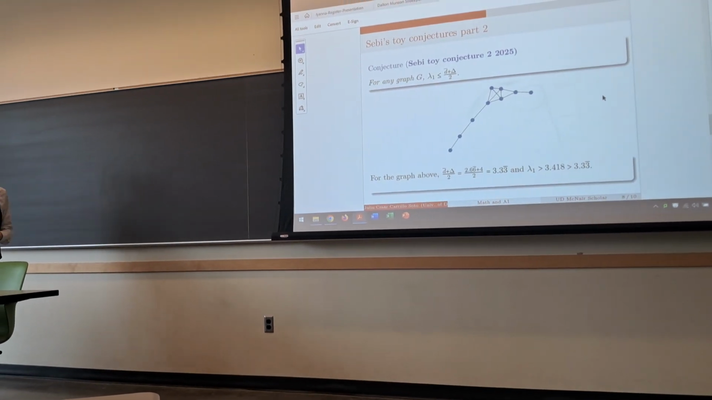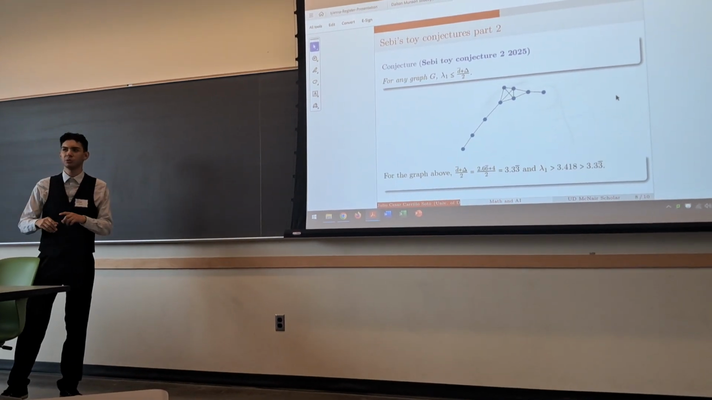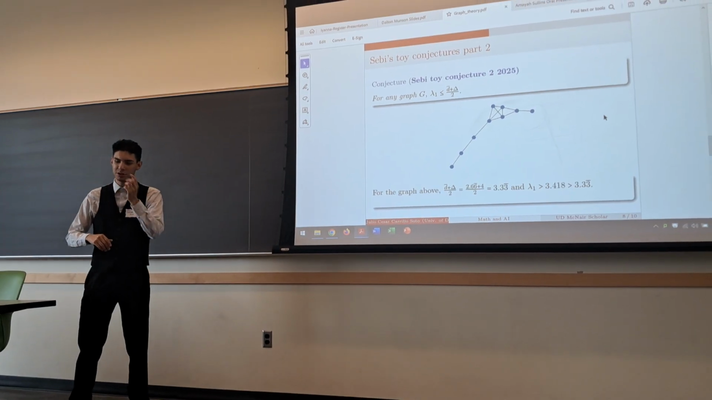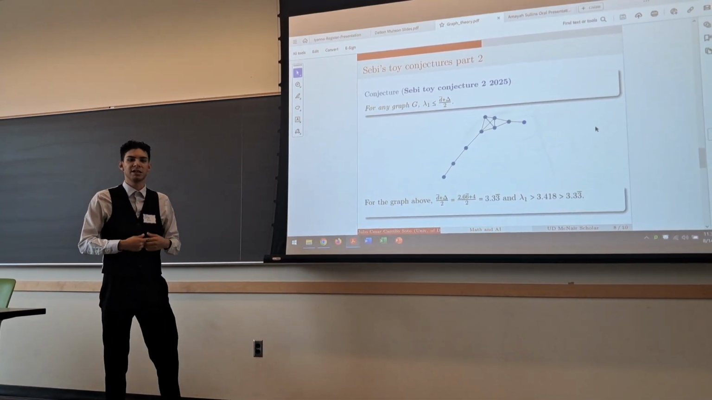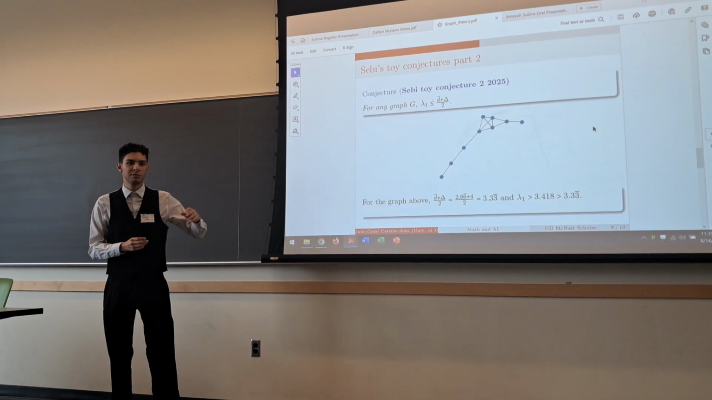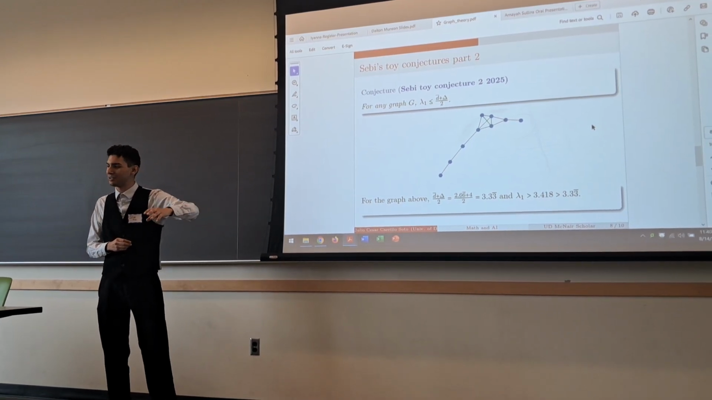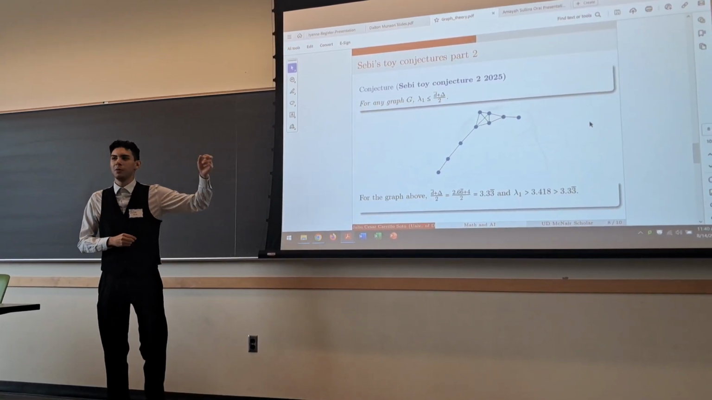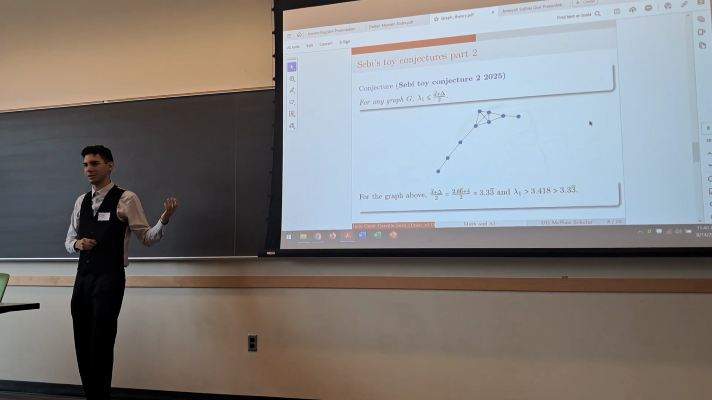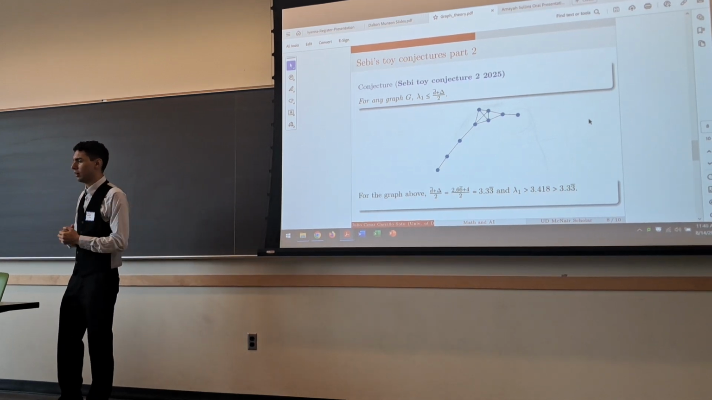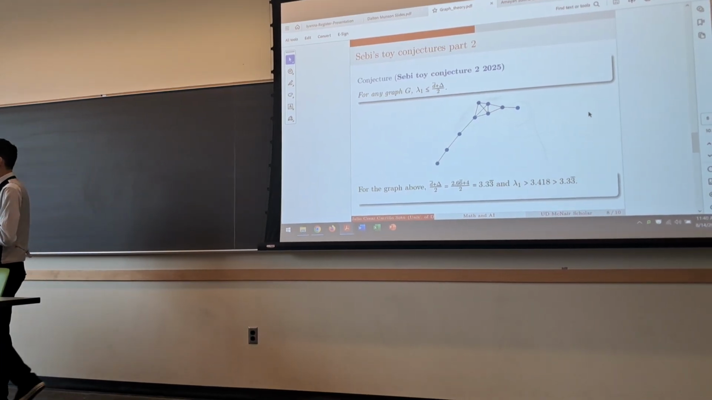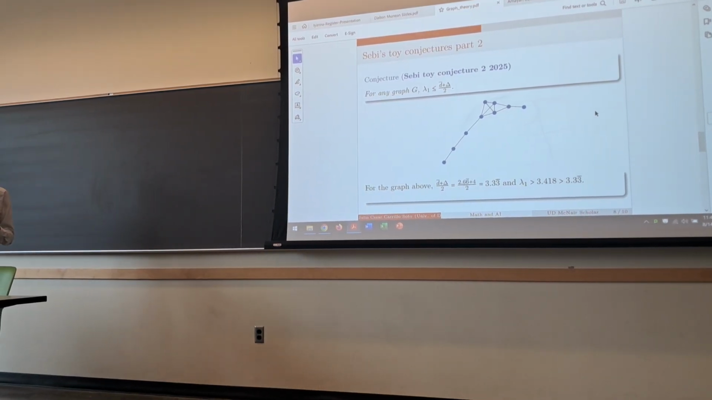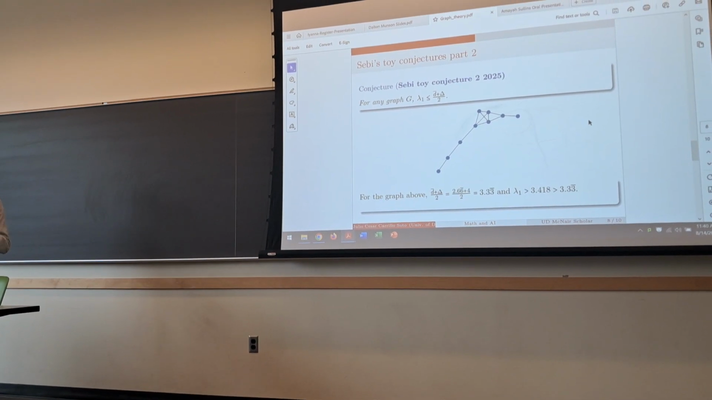Our second toy conjecture is essentially the exact same thing, but with the inequalities switched. That states that the largest eigenvalue is at most the average of the average degree and the maximum degree. And this is the neural network output: the graph again on 9 vertices with an average degree of 2.66666 and a maximum degree of 4, and the largest eigenvalue being 3.418. Under these conditions, again, we managed to obtain a counterexample to the second toy conjecture.